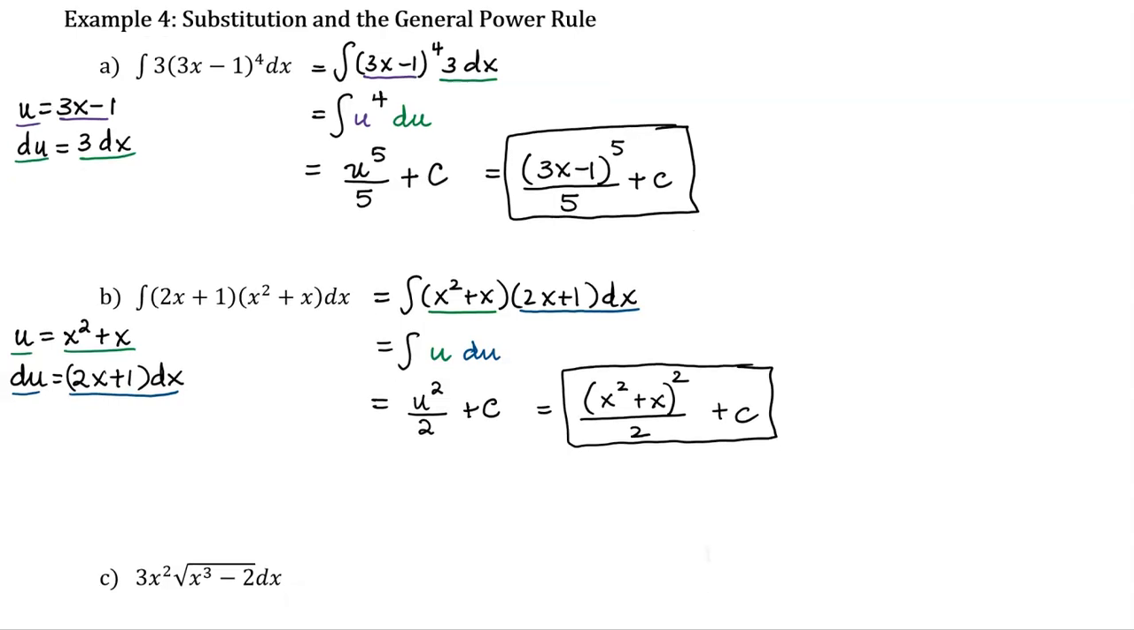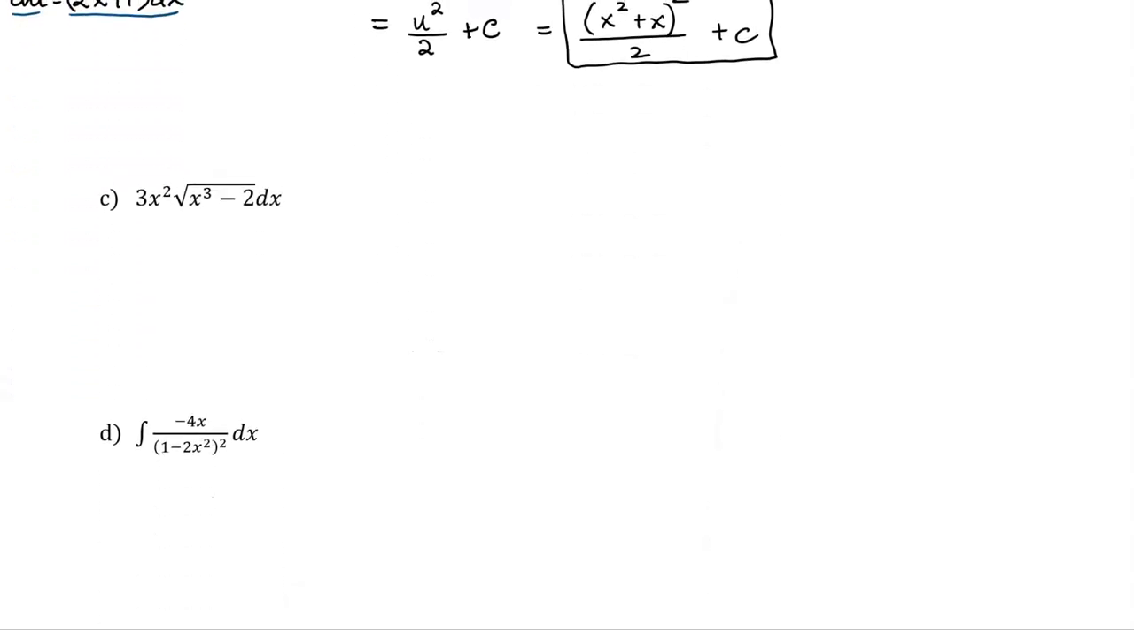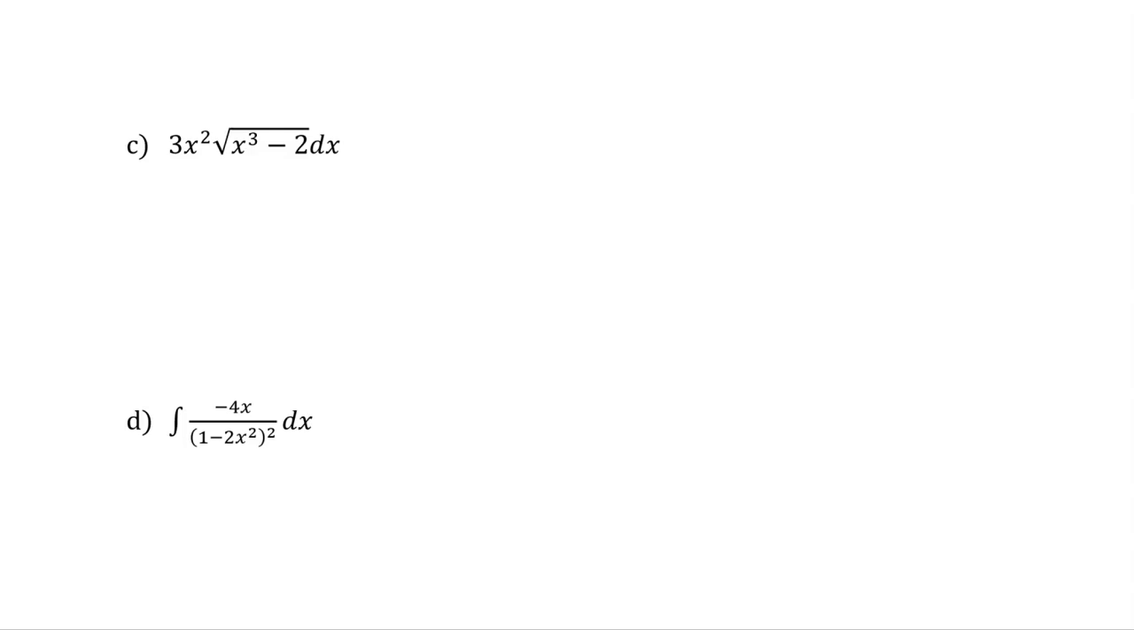Now let's look at example 4c. I'm going to make the choice of u to be what's on the inside of this composite function. u will be x cubed minus 2. And I do that because I can see that if I choose u to be something with an exponent of 3, then when I take du, I will have something with an exponent of 2.